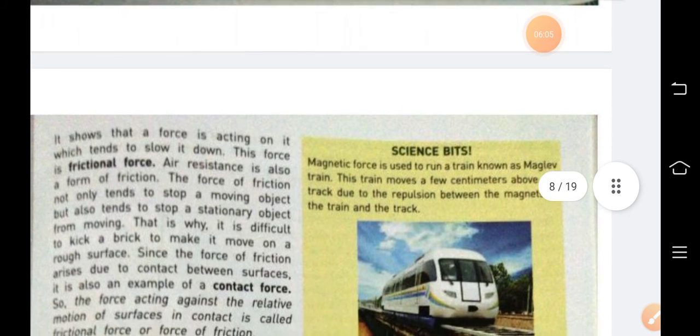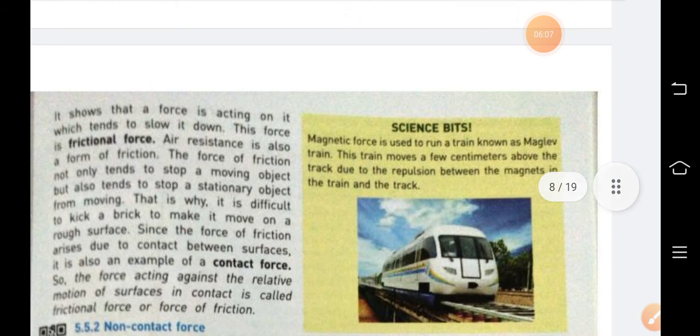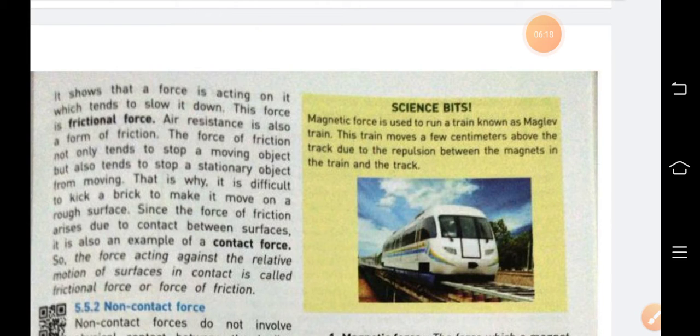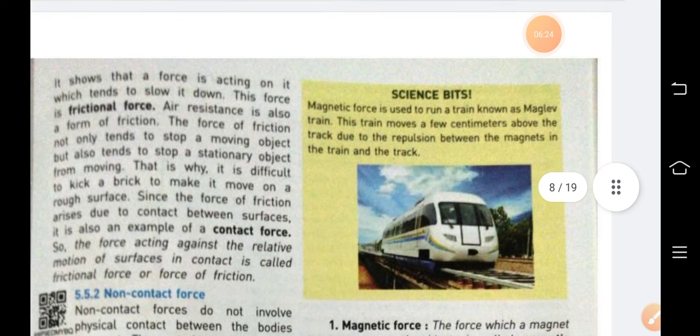And which force is that? Frictional force. This force is between the ball and the floor. So while the ball is in motion, an opposite force is applied and it is known as frictional force. The force which opposes the motion is known as frictional force.